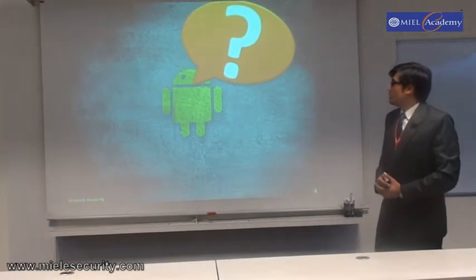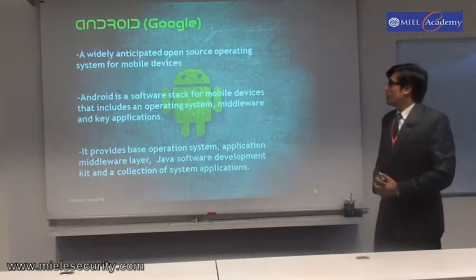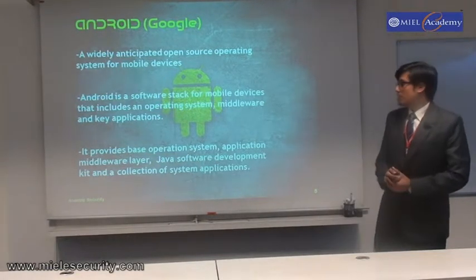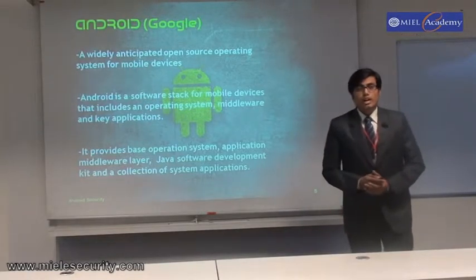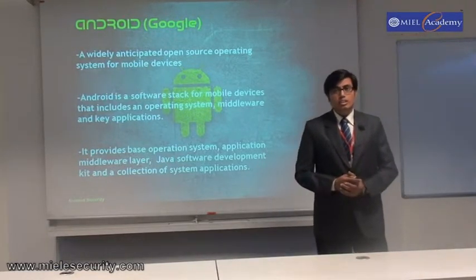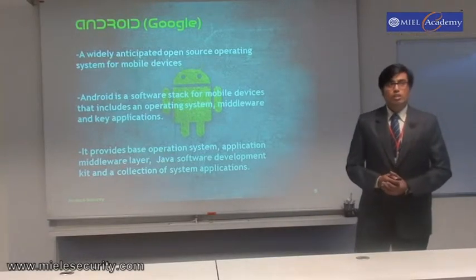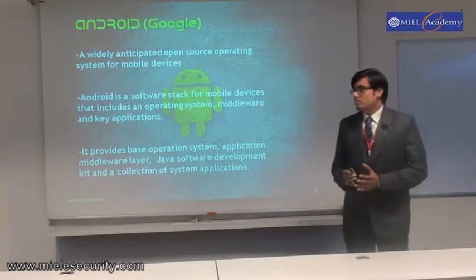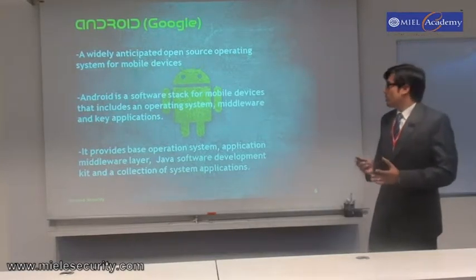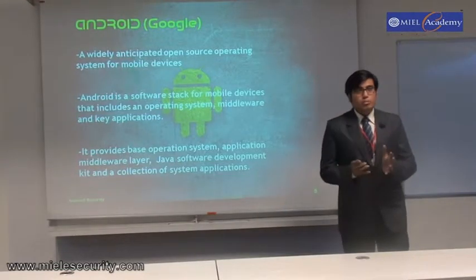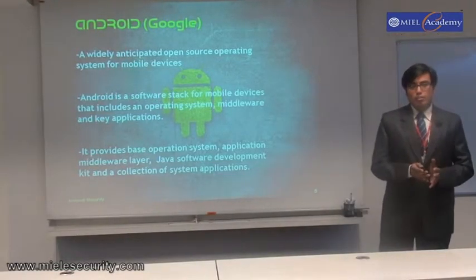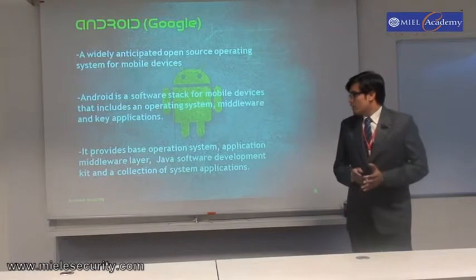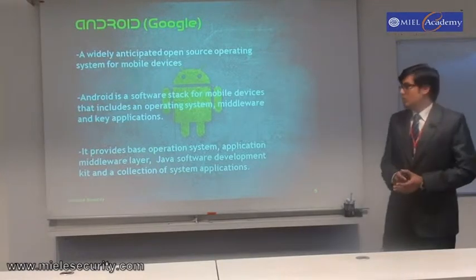Android is an open source operating system for mobile devices, that is, tablets, tablet computers and other mobile devices. Android was developed by the Open Handset Alliance, and Google bought it in 2005 and officially released it under its name. So now it is known as Google Android. Technically speaking, Android is a software stack for mobile devices that includes a middleware, an operating system, and many system applications. It provides the base operating system, the Java software development kit, and a collection of system applications that run on Android devices.